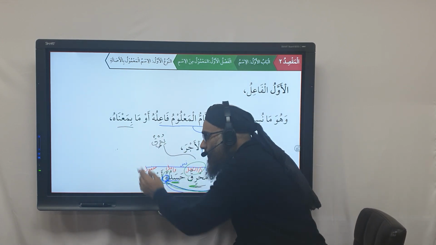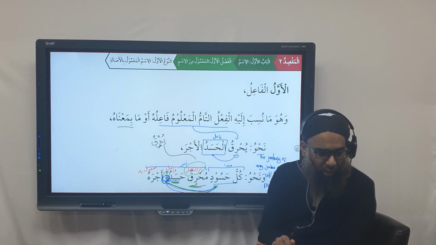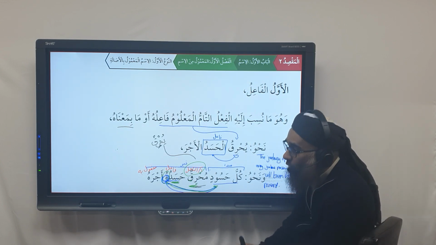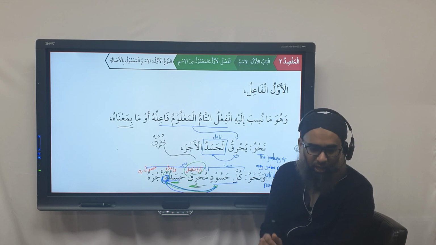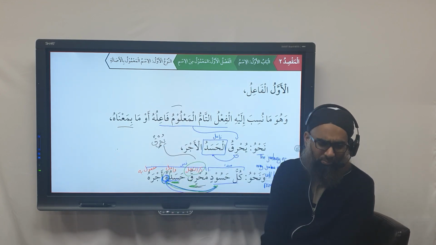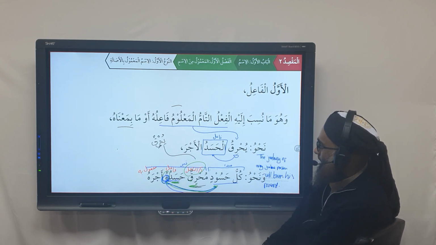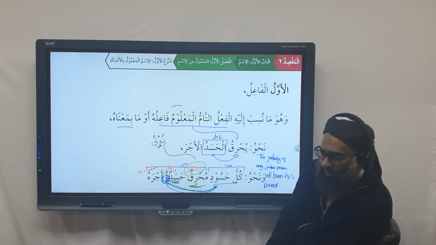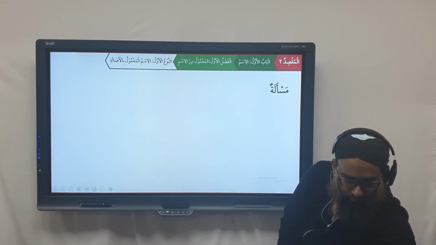So bima'nahu. Anything attributed to fa'lu tam al-ma'lum fa'iluhu, or anything attributed to something in the meaning of al-fa'lu tam al-ma'lum fa'iluhu, is called a fa'il. There are also a few other things we can add in this definition to make it more comprehensive, or more mani', but for now we'll just leave this. Does everybody understand the definition of al-fa'il? Go ahead with the question.